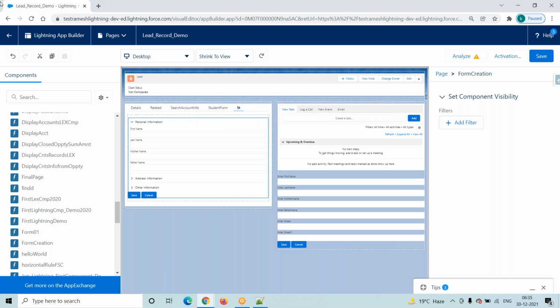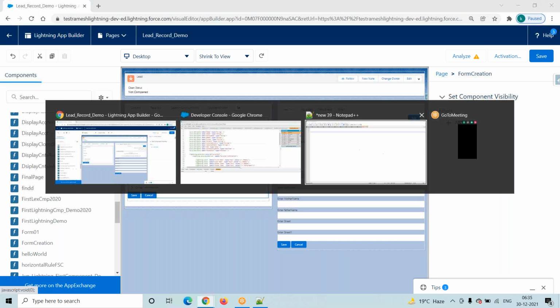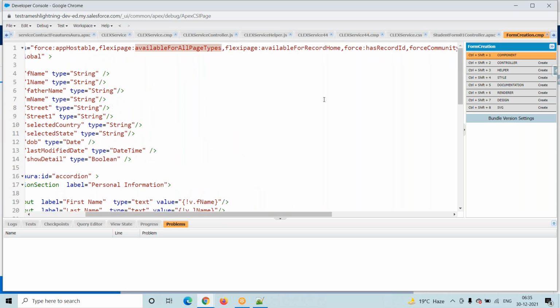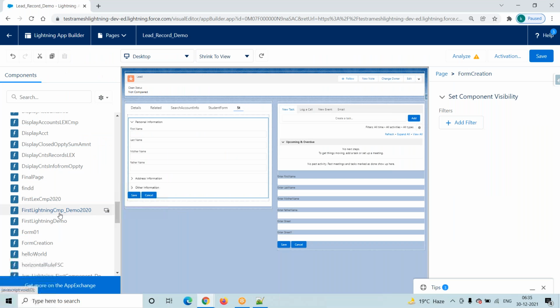We are adding this Lightning component to the record page, right? So which interface do we have to implement? We have to implement the record page interface, available for all page types or record home page. These interfaces we have to implement. Suppose we do not implement that interface, then what will happen? My Lightning component is not available here.